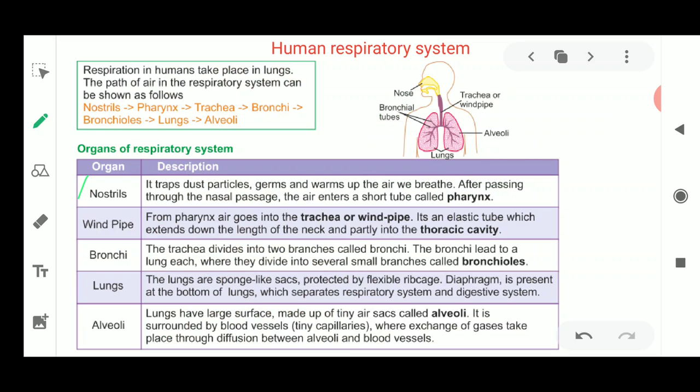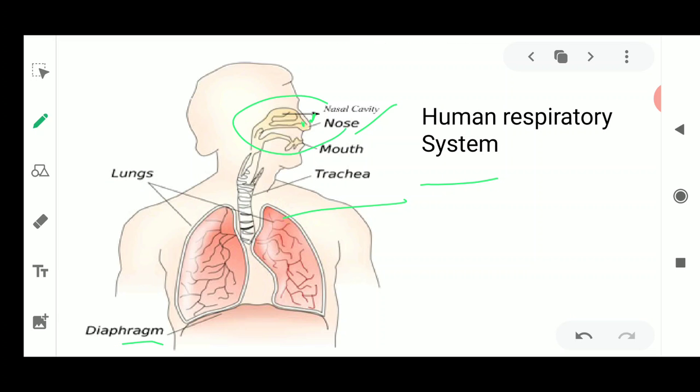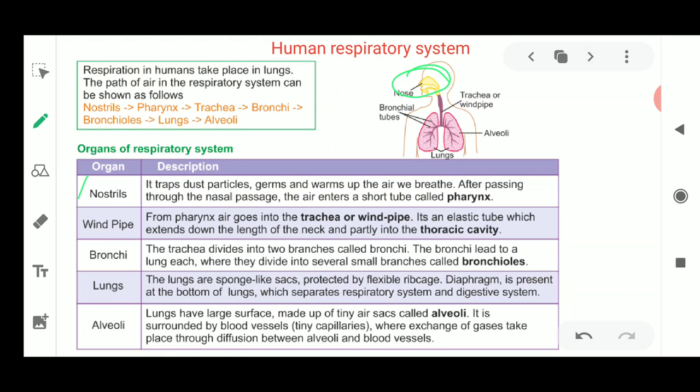Now next, what happens, this nasal chamber is present. In the nasal chamber, from the nostrils the air reaches this nasal cavity. Once this nasal cavity is filled with oxygen, meaning it is taking up oxygen, this oxygen then reaches the larynx. Now it goes into the next chamber, that is known as the pharynx.